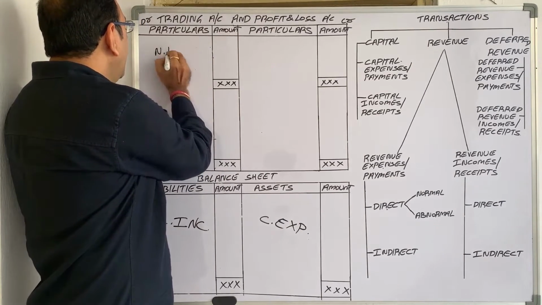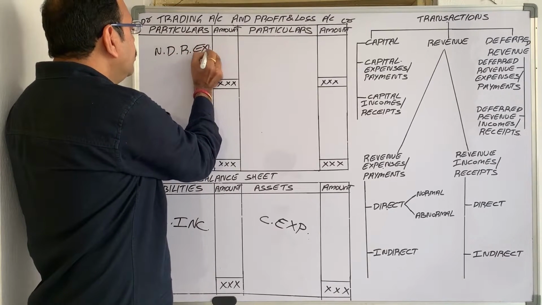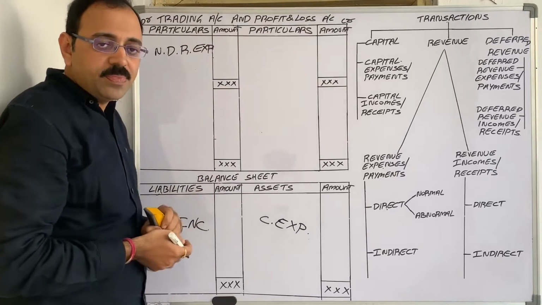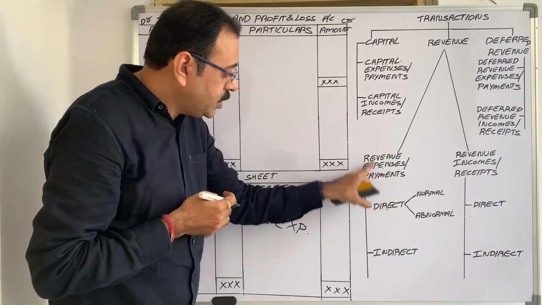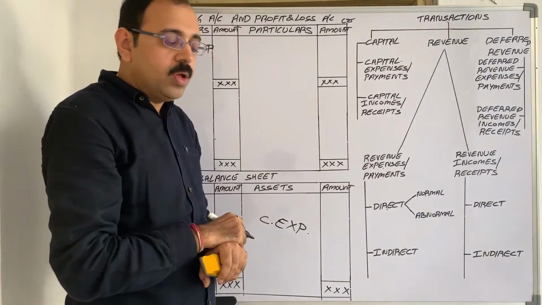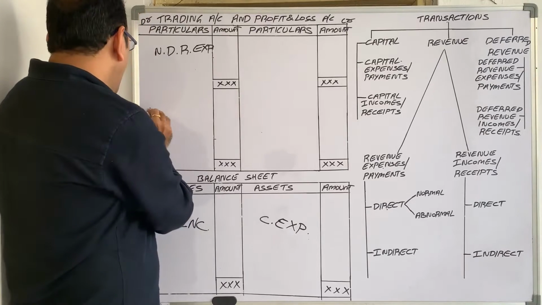Normal direct revenue expenditure comes here. Similarly, abnormal direct revenue expenditure goes in profit and loss account debit side.